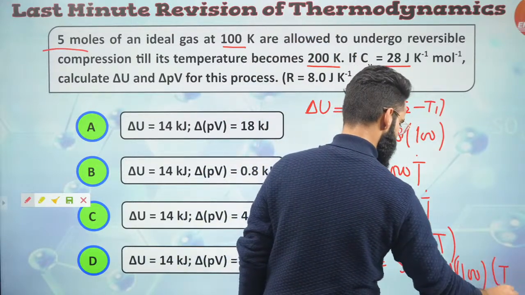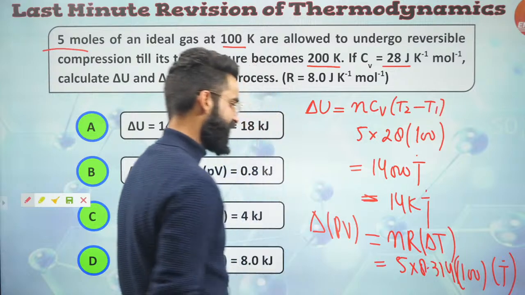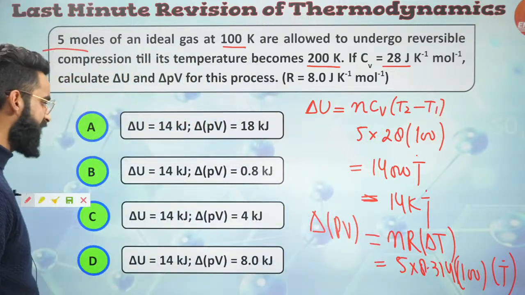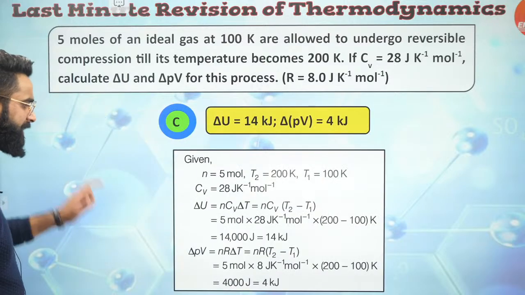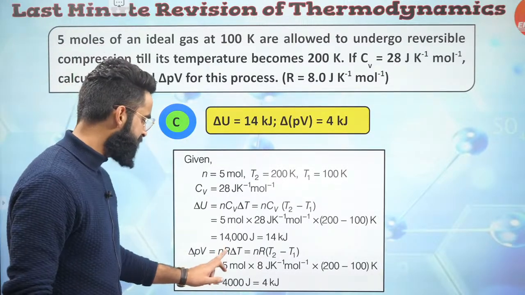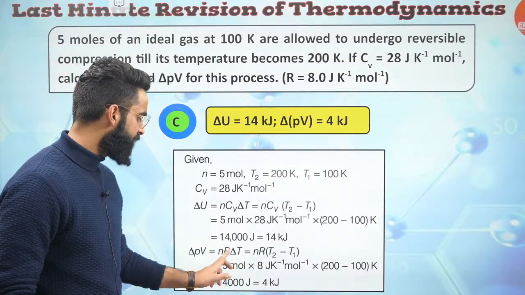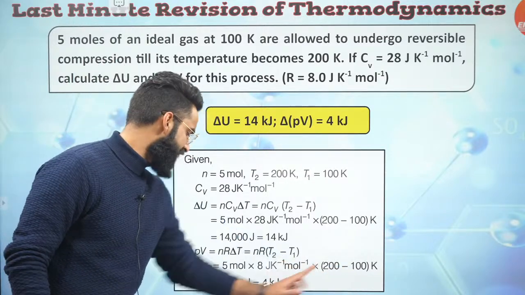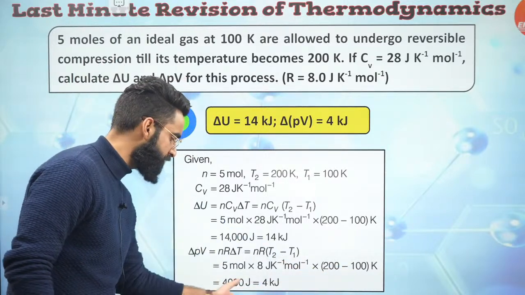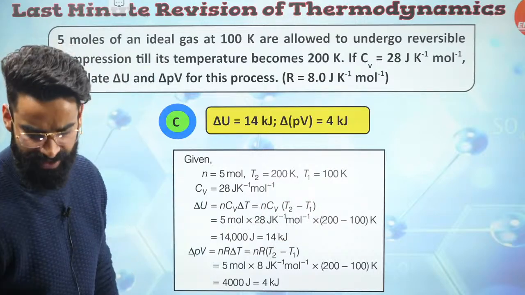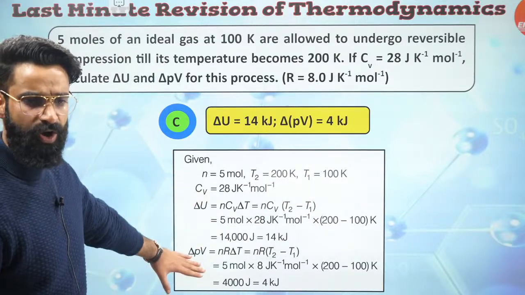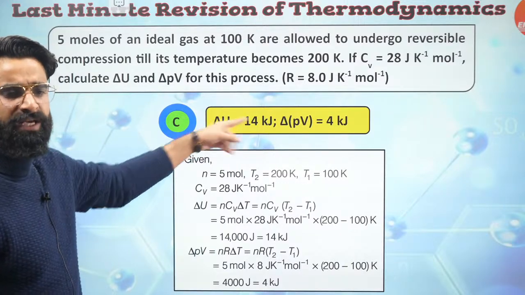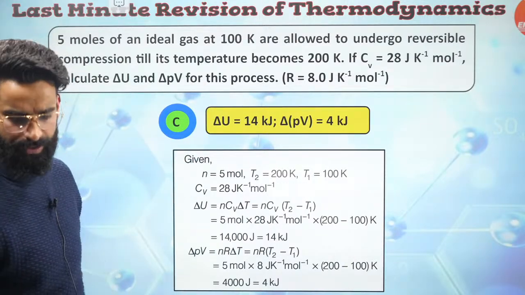So the value you'll be getting is in joules, and you'll be dividing it by 1000. Then you'll be getting the value of delta PV in kilojoules. Let's get the exact value. See guys, nR delta T. n value is 5. R value you're taking as 8, and final temperature minus initial temperature, you are getting the answer as 4000 joules, which is going to be 4 kilojoules. Yes, this is the value of delta of PV. So option C was supposed to be the correct one, in which delta U is 14 kilojoules and delta of PV is 4 kilojoules.